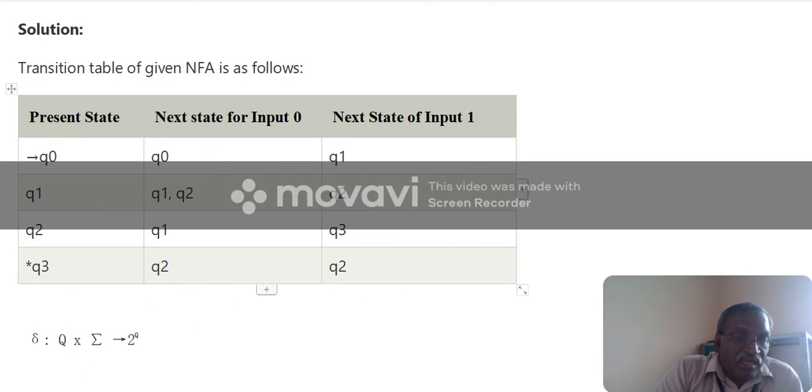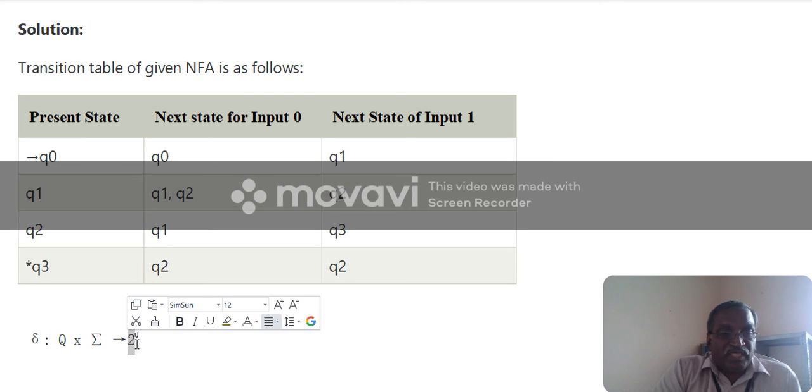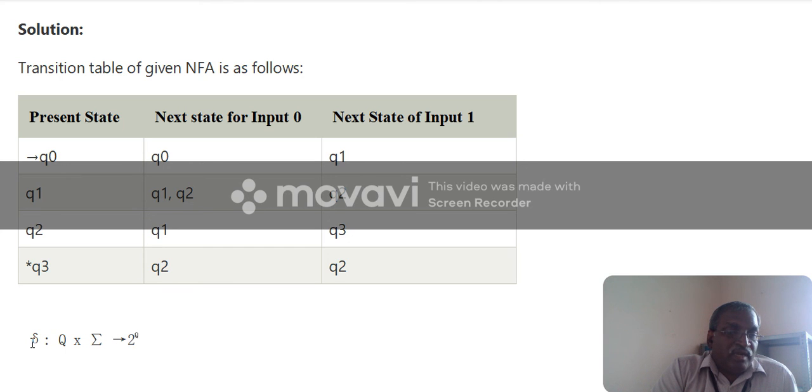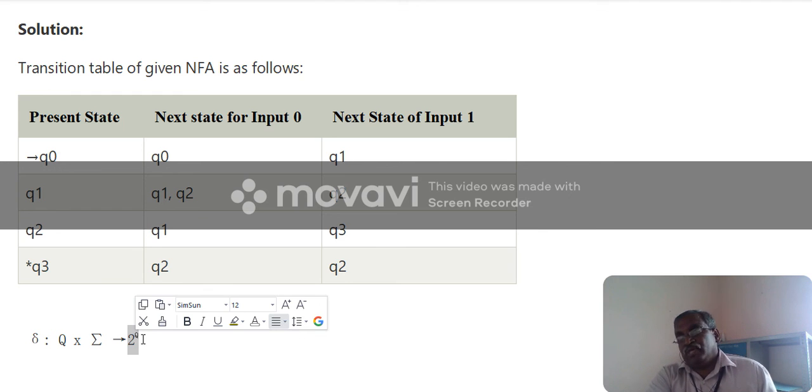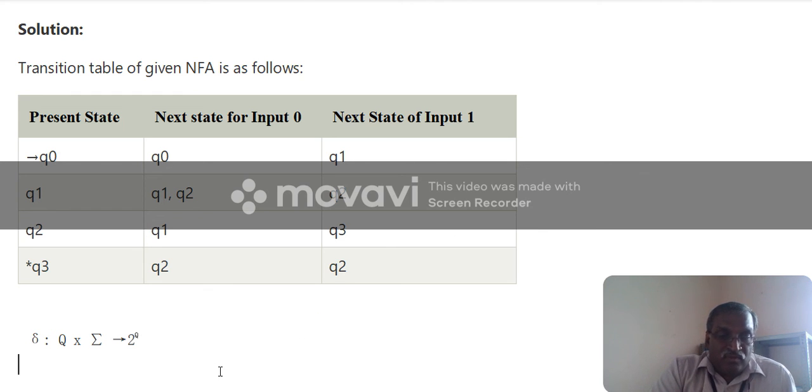So that is mentioned here as 2 power Q states. So delta, Q Cartesian product Σ, belongs to 2 power Q, because we have two input symbols.